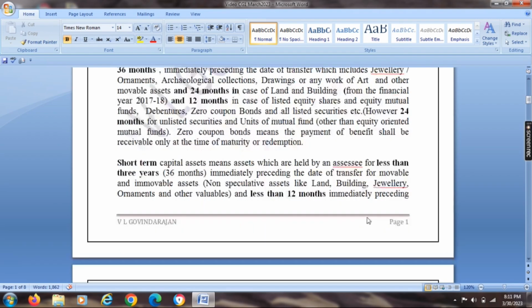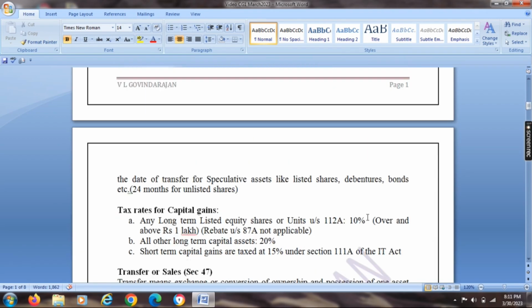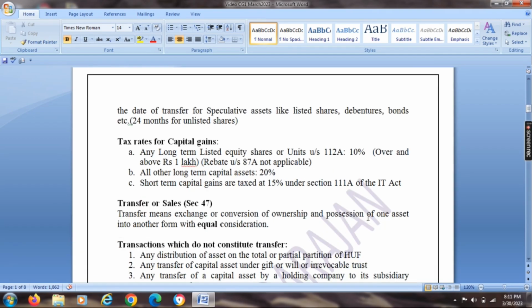Tax rates for capital gain. Any long-term listed equity shares or units under Section 112A, only 10%. Under Section 111A, only 15%. All other long-term capital assets, the tax rate is 20% each.